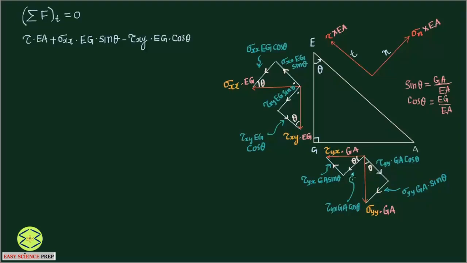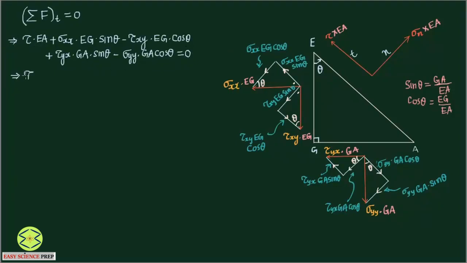Now this is in the same direction, so plus tau yx times Ga sin theta. This is minus sigma yy times Ga cos theta. We are able to write the equilibrium equation in the direction of shear stress, that is the tangential direction. Next, we bring everything to the right except the shear stress acting on the inclined plane.